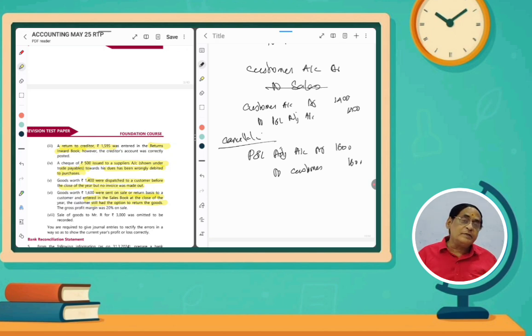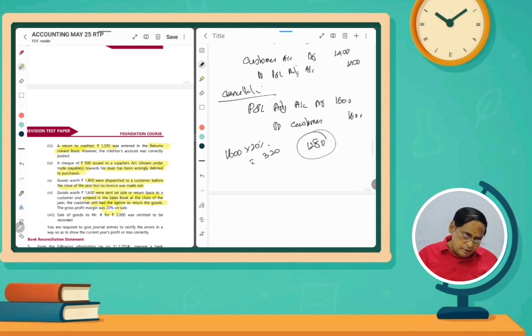And then we have to show this amount as stock with the customer's account. So how much? It should be shown only at the cost price, which is 20% on sales. This is a sales amount, so 1,600 into 20%, how much? 320 rupees. So 1,600 minus 20%, 1,280 will be the cost price.